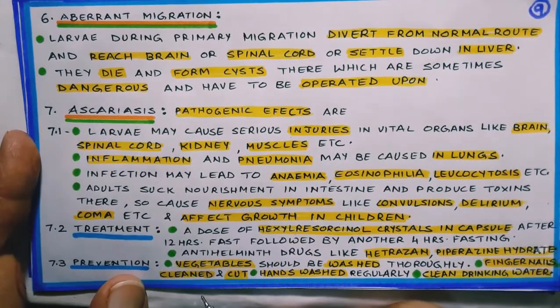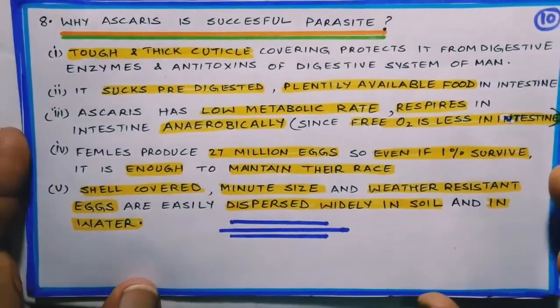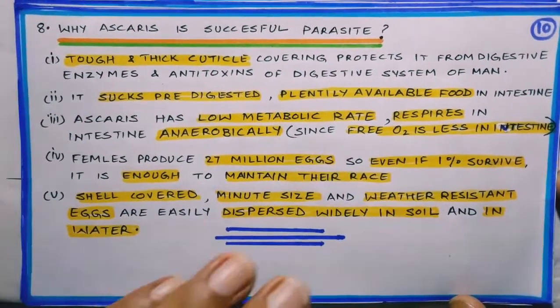We can prevent by some precautions, like when we are making vegetables, they should be washed thoroughly. We should cut our fingernails and clean them. Hands should be washed regularly, especially before eating and making food, and we should drink clean drinking water. The water we drink should be very clean and purified.